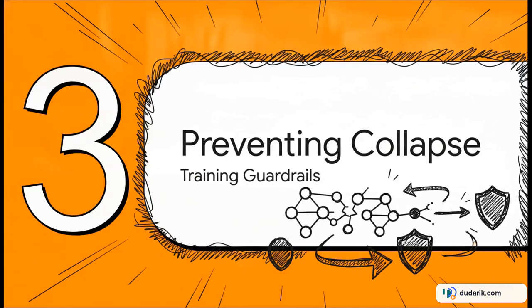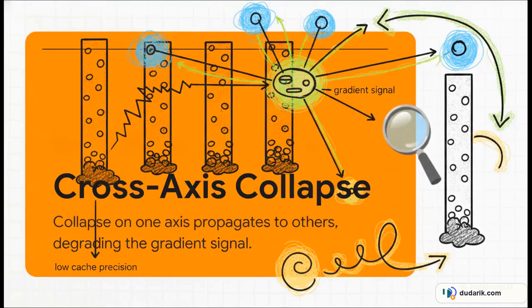Moving on to Section 3, preventing routing collapse, or setting the guardrails for joint training. Jointly training a coupled system like this is, frankly, super fragile.